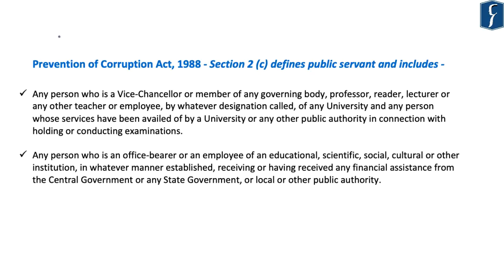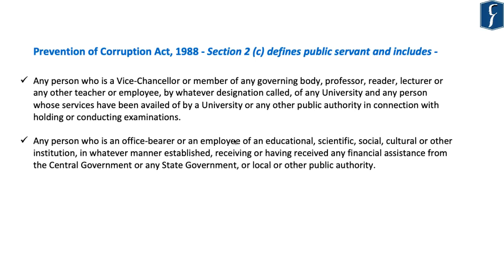So, after understanding the concept of deemed university as well as university, which has been defined under the UGC Act of 1956, let us understand why the Supreme Court declared officials and functionaries of deemed universities as public servants. Now, in this regard, the Prevention of Corruption Act 1988 has defined the term public servant under Section 2(c) of the Act. With respect to educational institutions, the term public servant includes any person who is a vice chancellor or member of any governing body, professor, reader, lecturer, or any other teacher or employee, by whatever designation called, of any university.